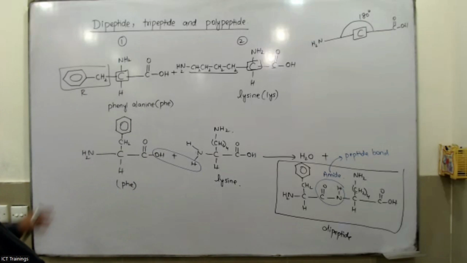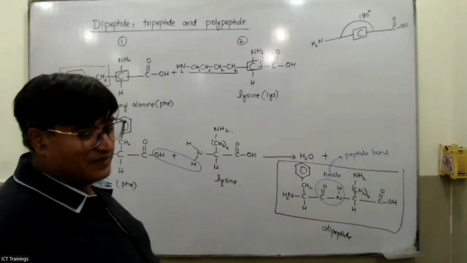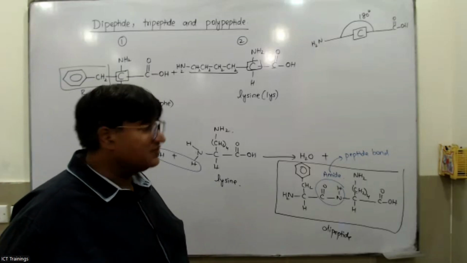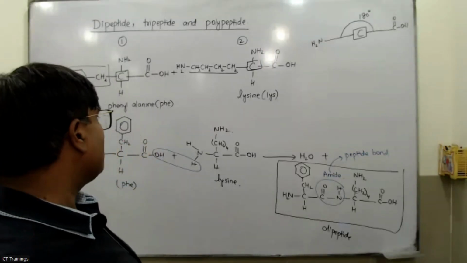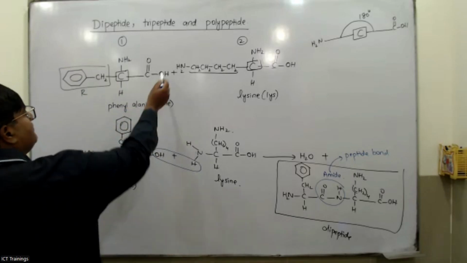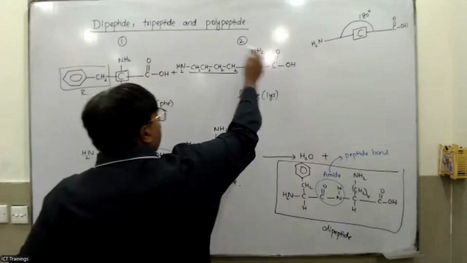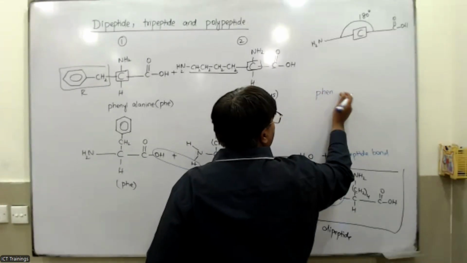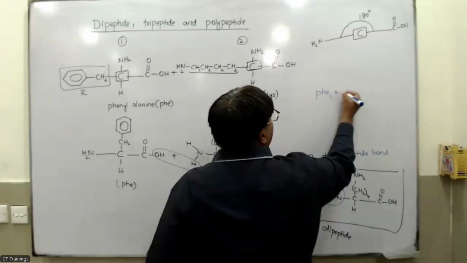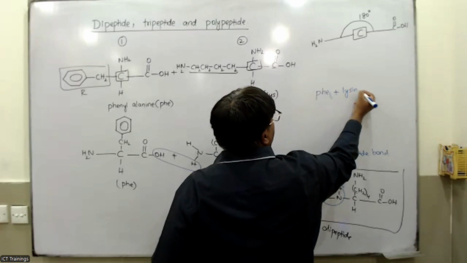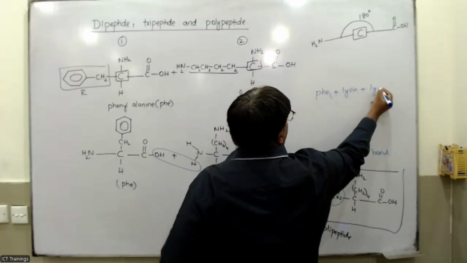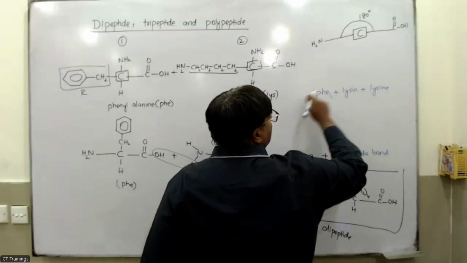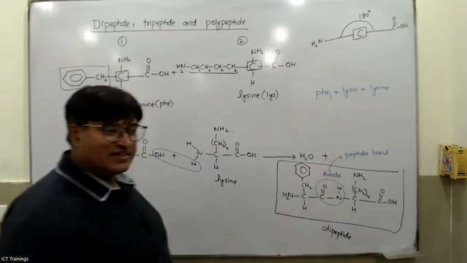Yes, sir. Okay my dear students, so this is called the dipeptide. Now for your practice, I am going to give you three amino acids. This is the structure of phenylalanine, this is the structure of lysine. First of all take phenylalanine, then take lysine, and then join it with one more lysine to form a tripeptide. So phenylalanine, lysine, and lysine. Three amino acids. Just join them.